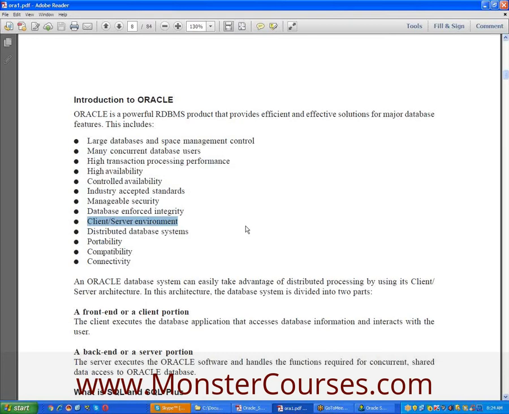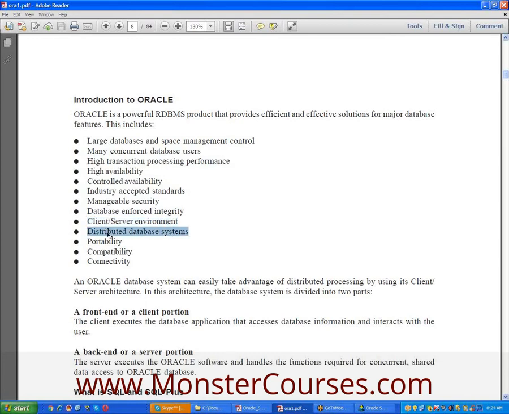Of course, the back end is Oracle. The front end is Java or .NET, any front end application, such as .NET, Java, SAP or SAS. So we can design the client server environment.